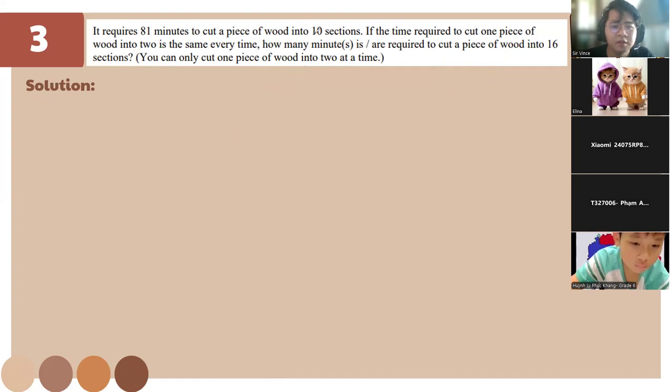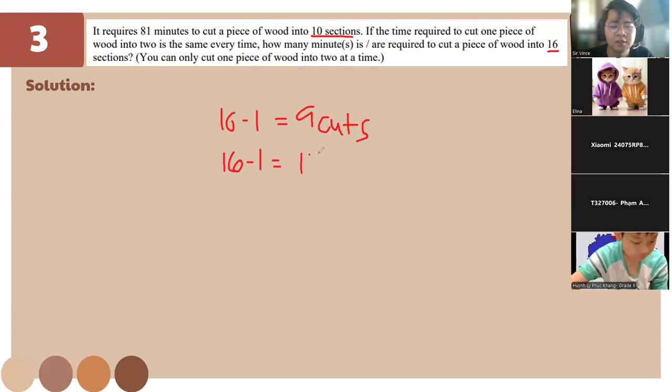To have 10 sections, it's gonna be 9 cuts, and for 16 sections, also gonna be 15 cuts. Okay.